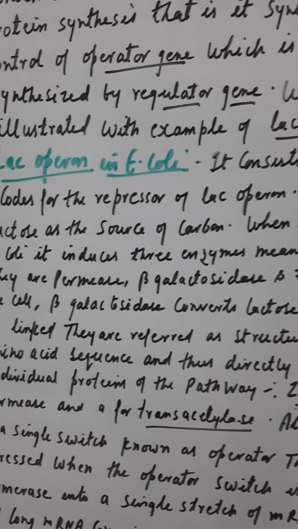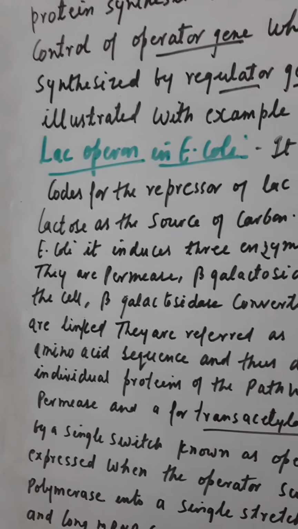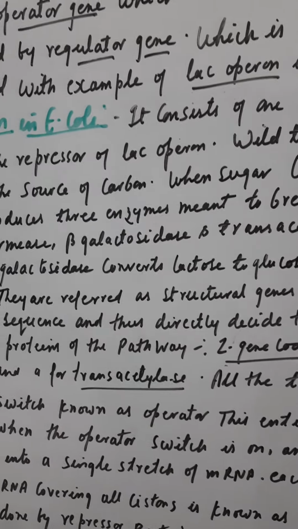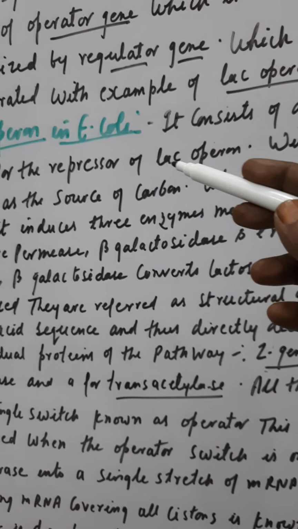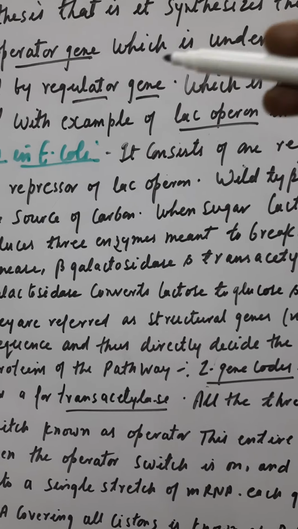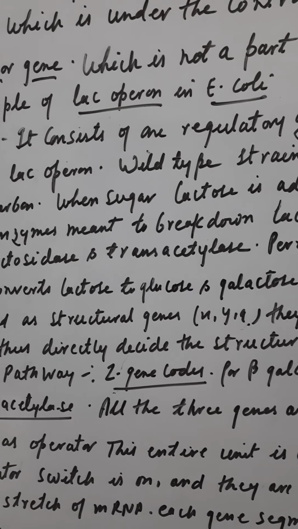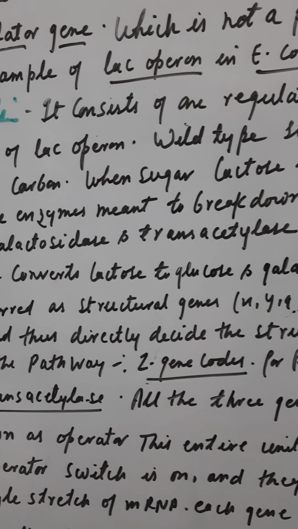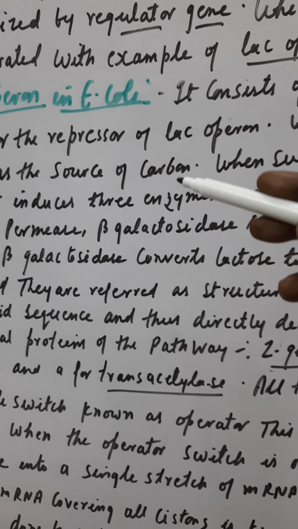So this can be illustrated with the example of the lac operon in E. coli. Lac is meant here for lactose. The lac operon in E. coli consists of one regulatory gene, the I gene, which codes for the repressor of the lac operon. The operator gene is under the control of the repressor molecule. So this regulatory gene, the I gene, codes for the repressor of the lac operon, and wild type strains of E. coli are able to use lactose as the source of carbon.